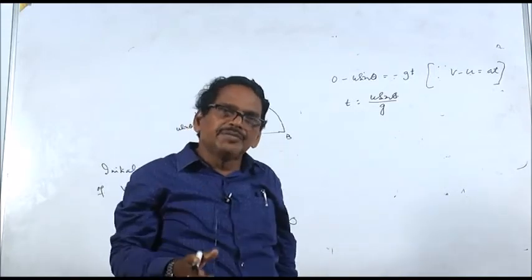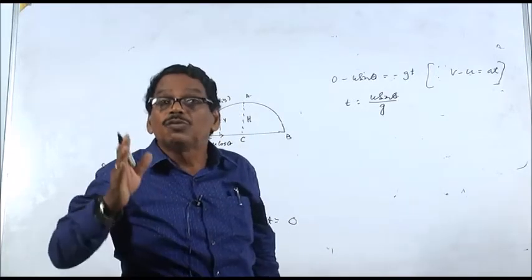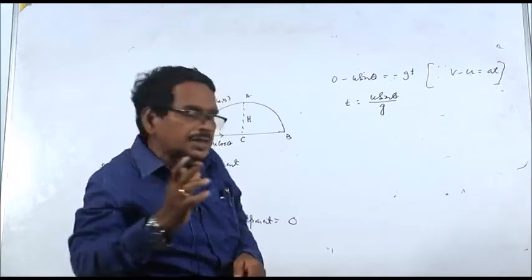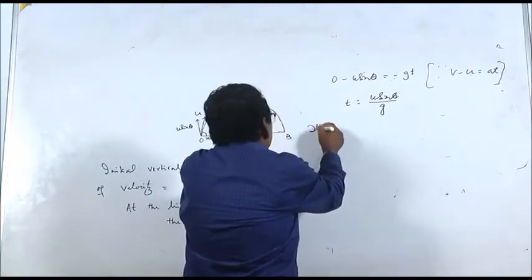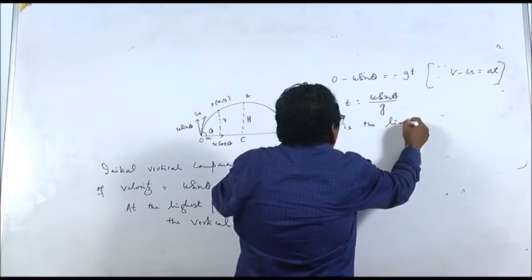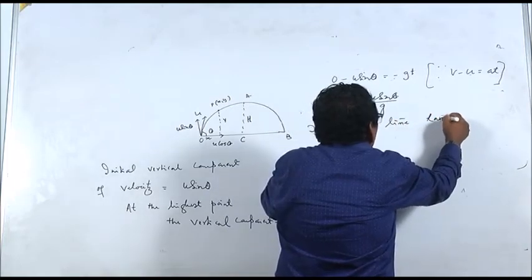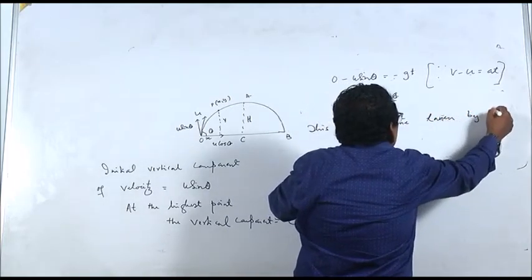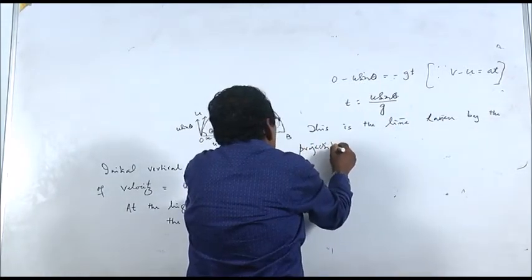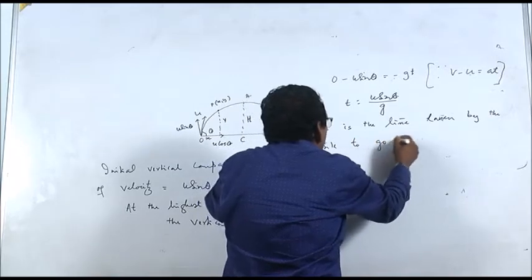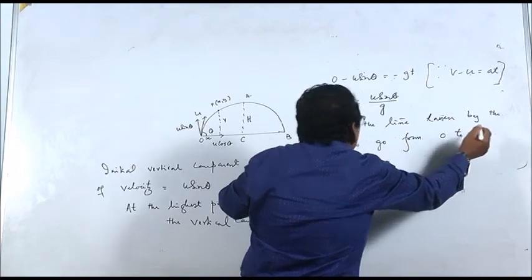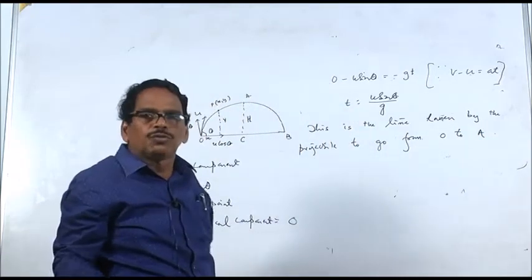This is the time taken by the projectile to go from O to A. Then what will be the time of flight? Time of flight will be double of this.